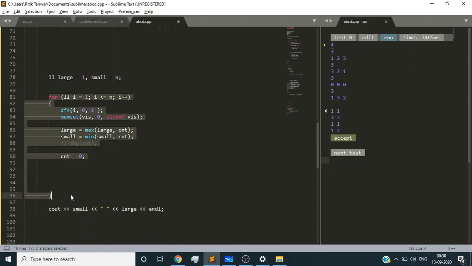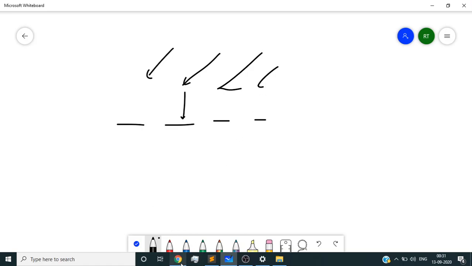What this for loop is doing is, it runs from 1 to n. So it is something like, say we have 4 elements. At first I consider this particular guy as infected, and I calculate the total number of elements he is going to infect. After that I clean my arrays, and then I consider the guy currently at the second index as infected, and similarly calculate the number of athletes he is going to infect, and so on and so forth. So this for loop is doing that.